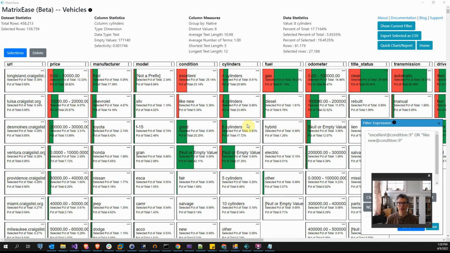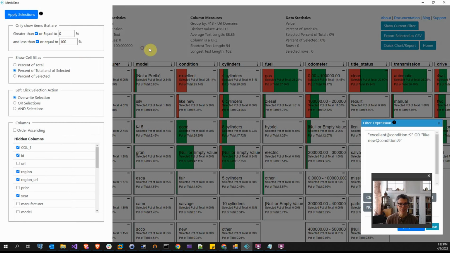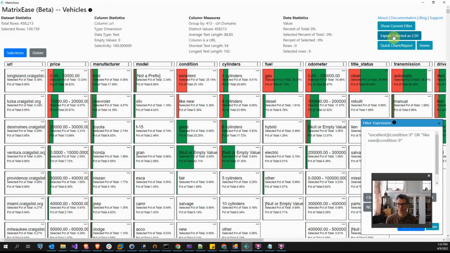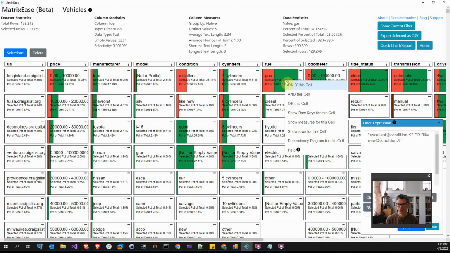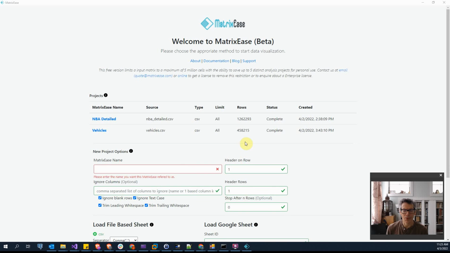The last step of the process is to take the information presented and apply further groupings and filters, and then further refine the data presented. You do this using the various tools supplied by MatrixEase. This is an overview of the functionality of MatrixEase.